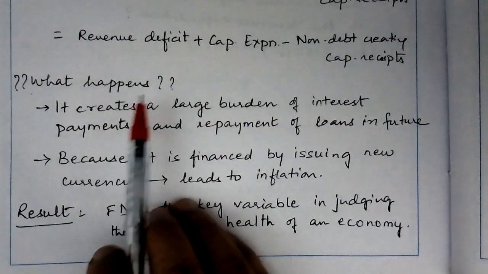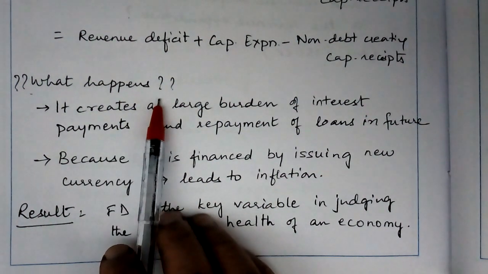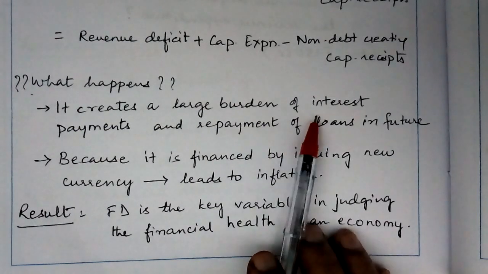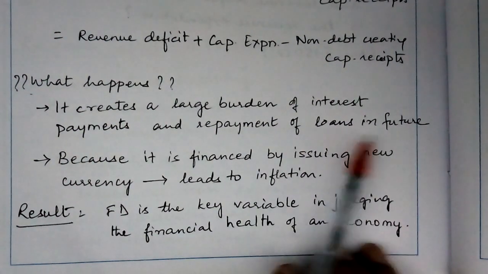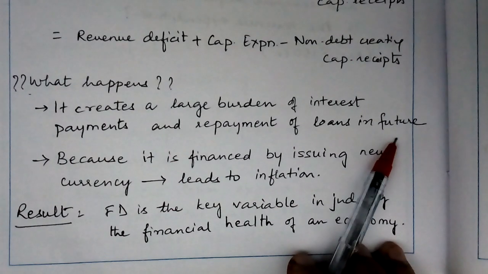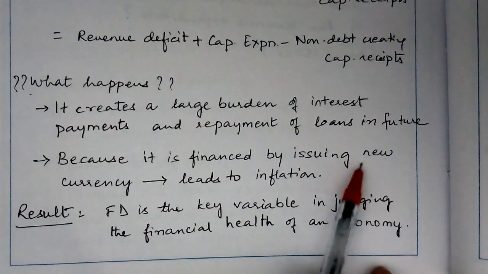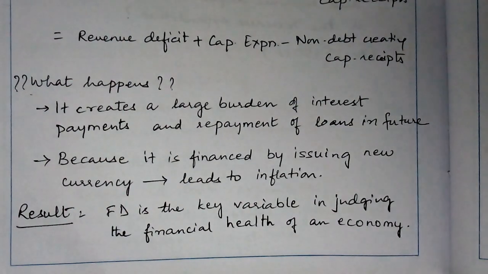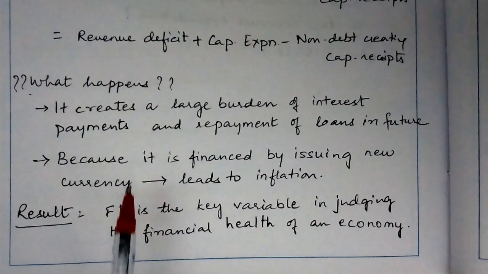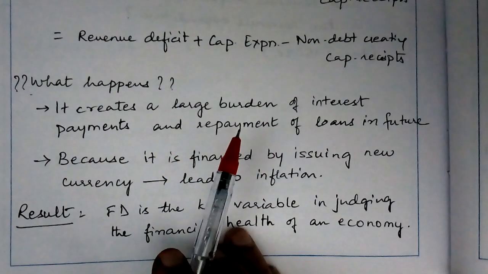So what happens when there is a fiscal deficit? It creates a large burden of interest payments and repayment of loans in future. Because it is financed by issuing new currency, which leads to inflation, since fiscal deficit equals borrowings of the government.